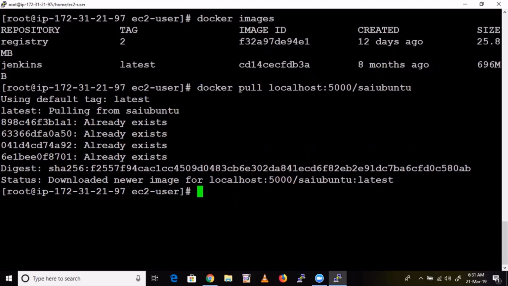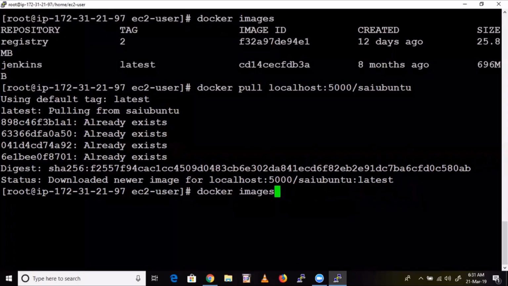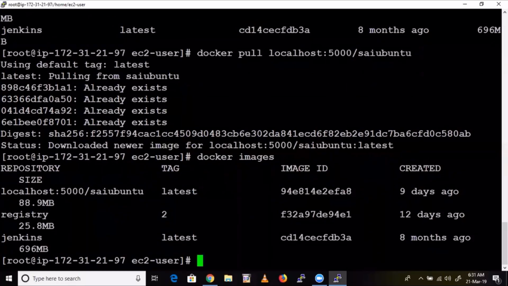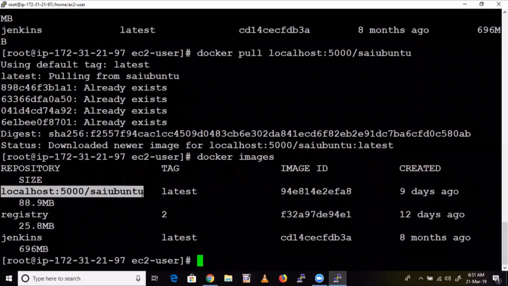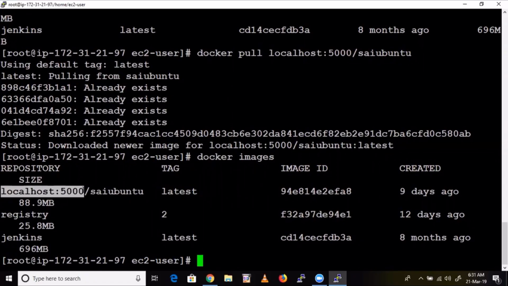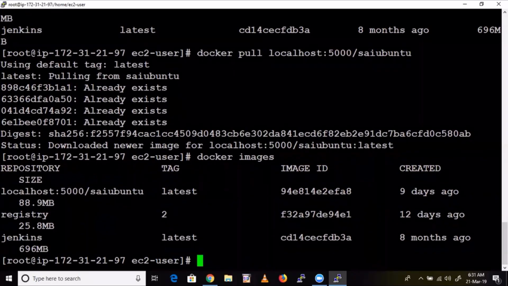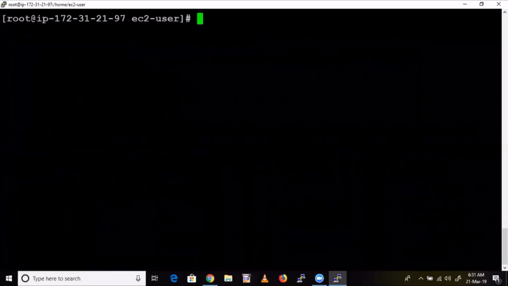Now do docker images. You can see, right? We have pulled this image. It will show like this, that means we have pulled it from the Docker container. So that's how we can pull that image. For example, this is for me, guys. This is from me. For example, suppose you want to push an image.